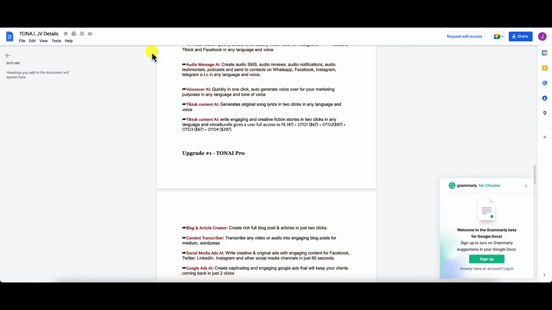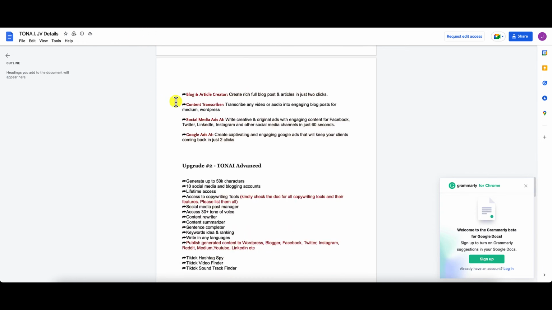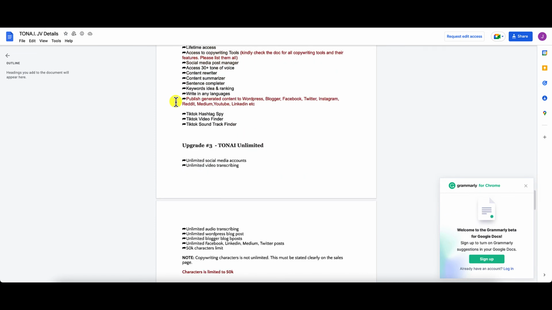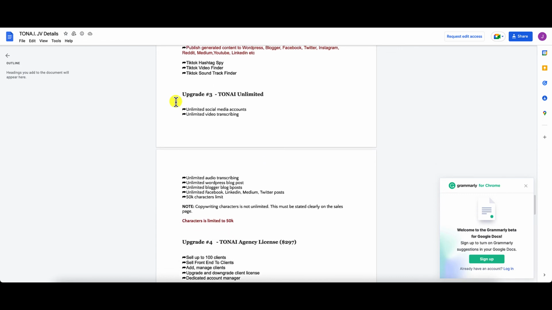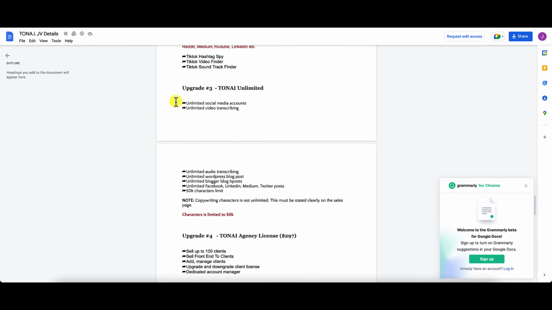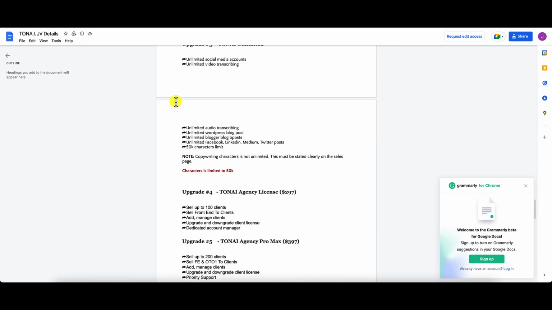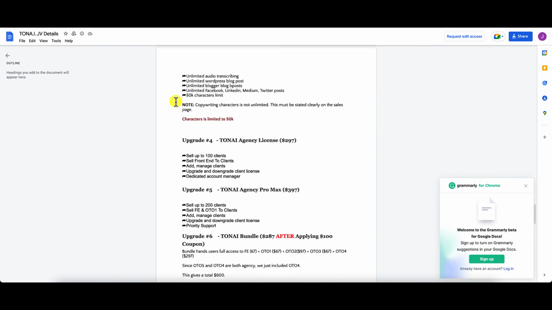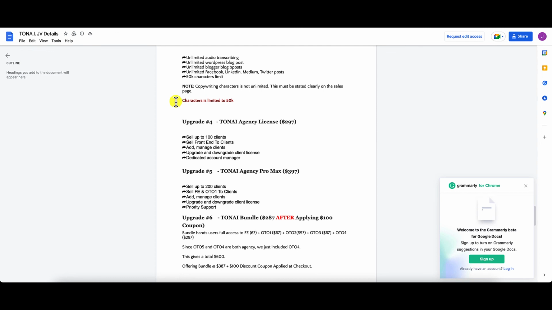Upgrade number one is Tonai Pro, and this is all that you get with it. Upgrade number two is Tonai Advanced. Upgrade number three is Tonai Unlimited. Upgrade number four is Tonai Agency License, going for $297 one time. Upgrade number five is Tonai Agency Pro Max, going for $397 one time. And upgrade number six is the Tonai Bundle, which goes for $287 after the $100 coupon.